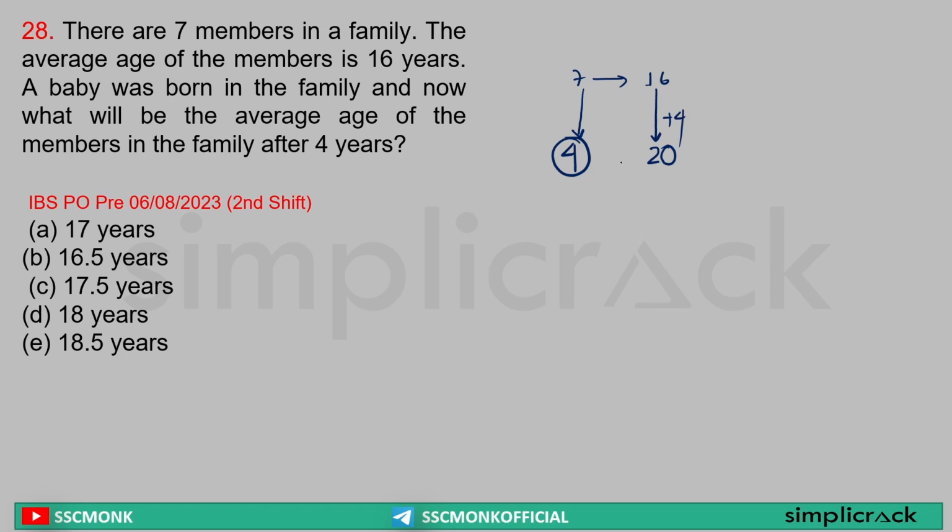Yes or no? Yes. Now, sir, 20 times 7 guys, that means 140. Now, a baby of age 4 years was added. So total age is 144 of how many people? 8, because 7 family members plus 1 baby. That is equal to 18 years. Done and dusted. There is nothing in this question.